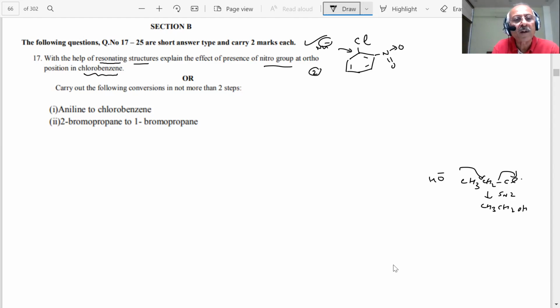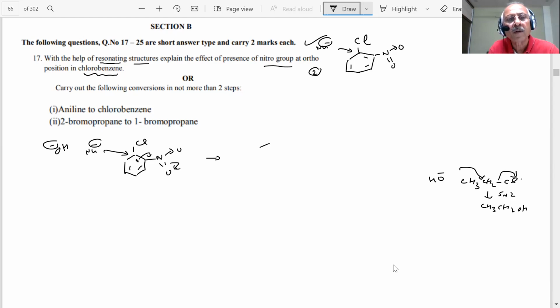Some picture can be drawn now. I had Cl and I had N double bond O. Now I am saying a nucleophile. In the NCERT they have used OH minus. OH minus is a nucleophile, yes or no? So if this type of arrangement is there, this type of attack is possible. Because the nitro group is electron withdrawing by resonance, this carbon will become positive and nucleophile attack is facilitated.